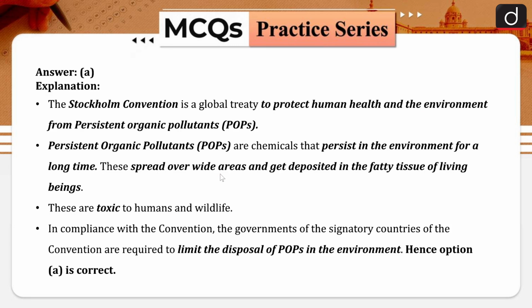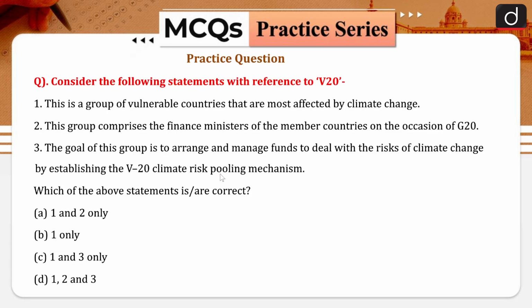Now the last part, that is basically your practice question. Consider the following statements with reference to V20. Your statements are: this is a group of vulnerable countries that are most affected by climate change. Second, this group comprises the finance ministers of the member countries on the occasion of G20. The goal of this group is to arrange and manage funds to deal with the risk of climate change by establishing the V20 climate risk pooling mechanism. So you have to choose the correct statements and answer accordingly.